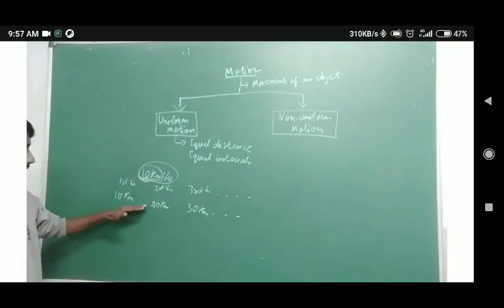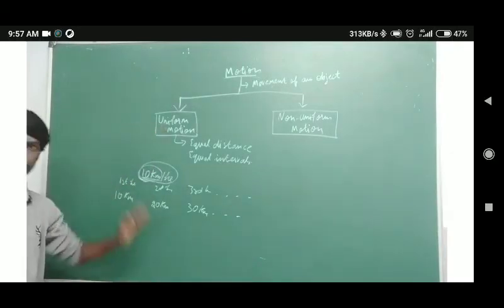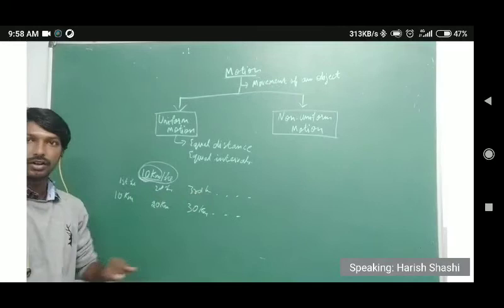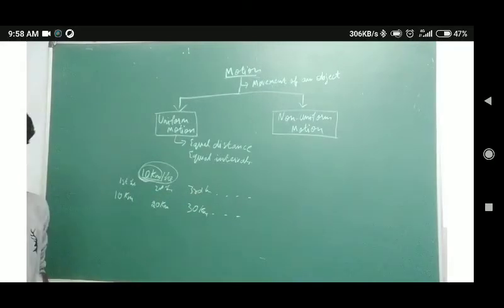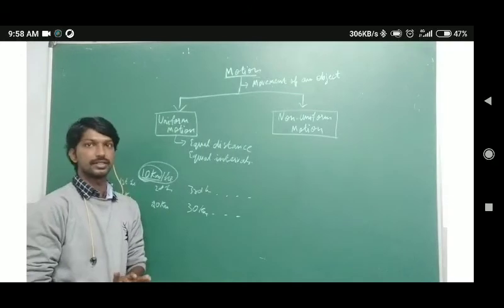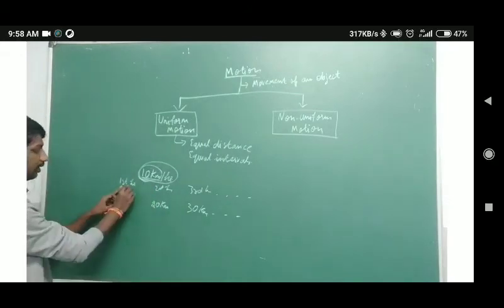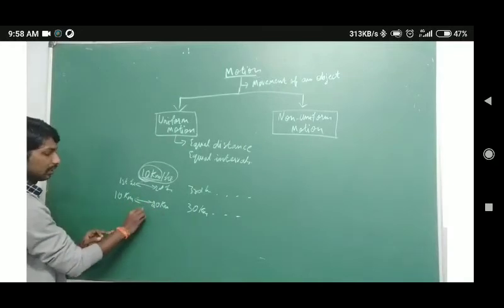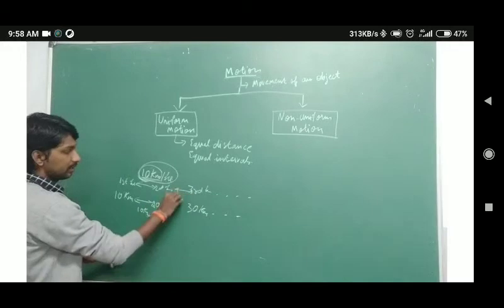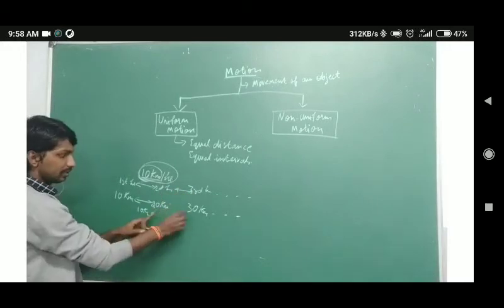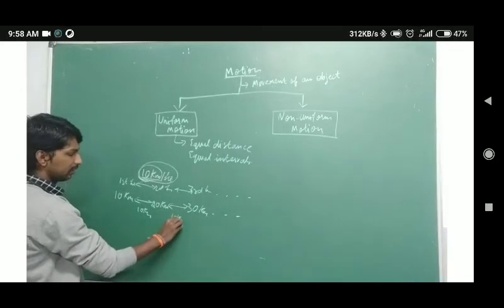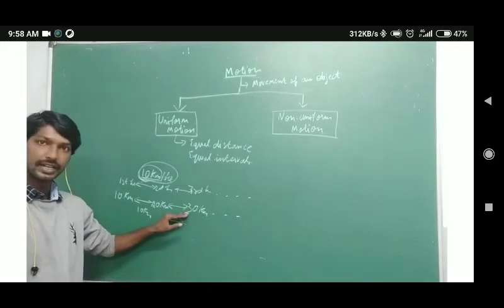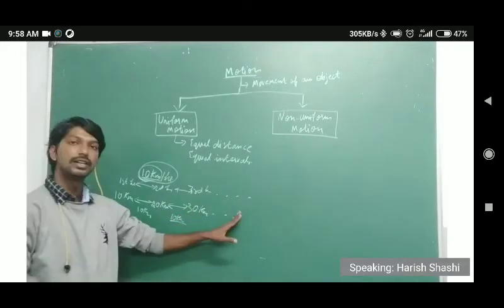So this is uniform motion, which is when for every equal interval of time the object covers equal distance. Here the gap is 1 hour, and the change in the distance is 10 kilometers, and here also it is 1 hour, and the change is also 10 kilometers. Which means for every hour that specific vehicle or object is going to cover 10 kilometers.